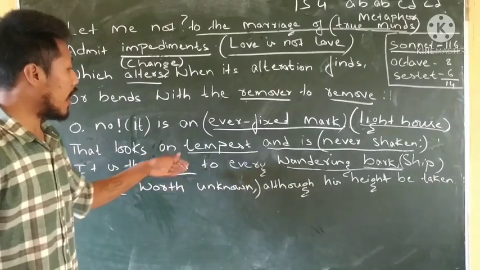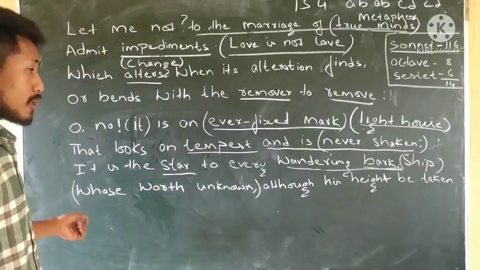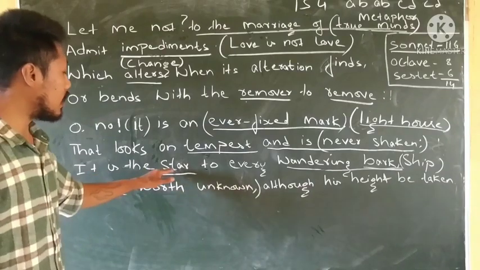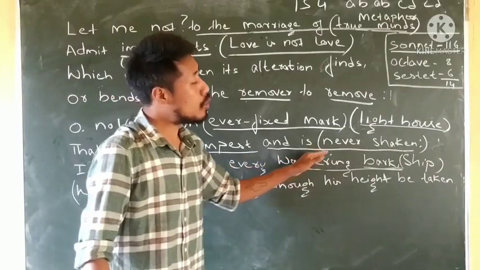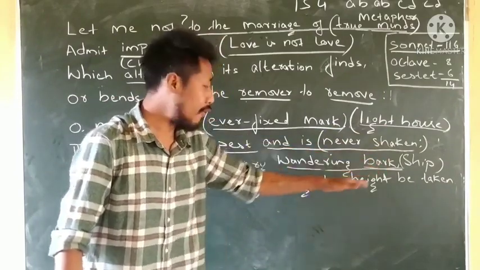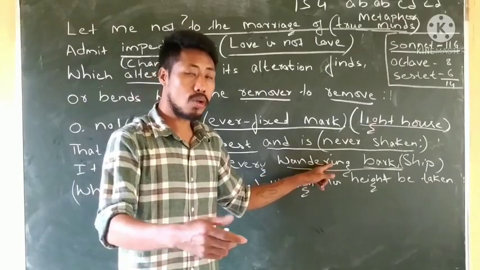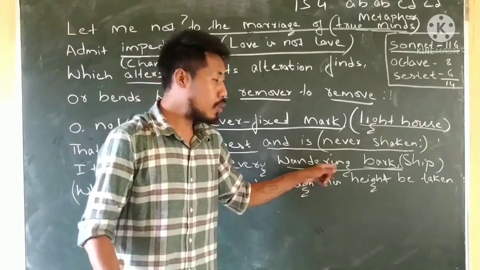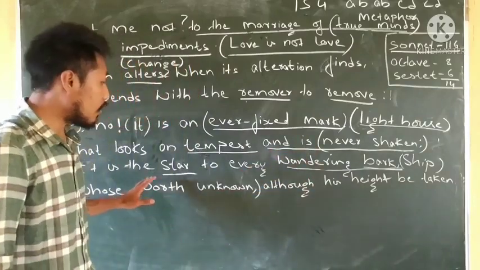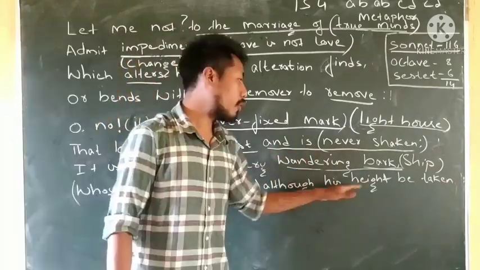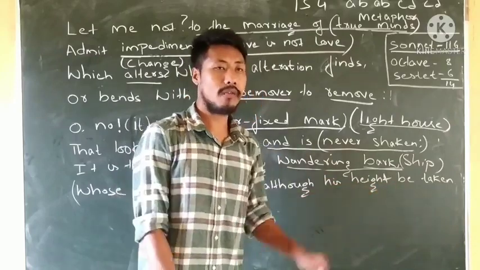Next, it is the star to every wandering bark, whose worth's unknown, although his height be taken. This is about true love being like the star, like the North Star, that guides the sailors in the sea. In the same way, the true love guides the lovers who have drifted apart to come back to the track and find a way out. Therefore, the importance of the true love cannot be measured, although his height be taken. This is the first two stanzas.